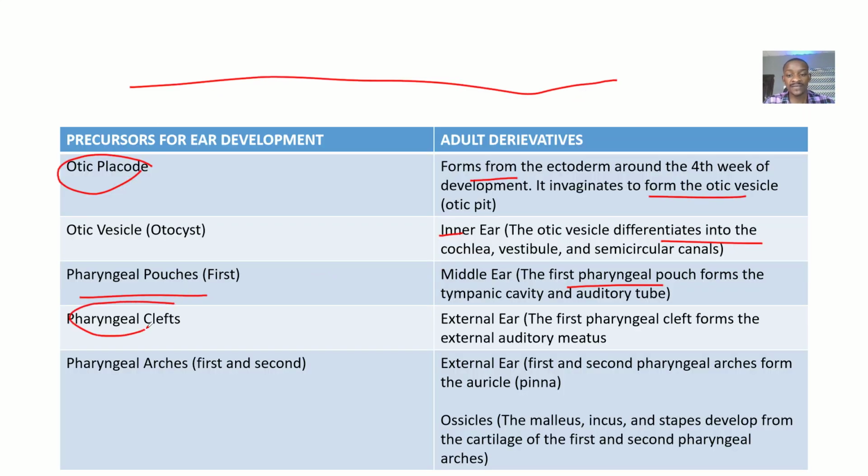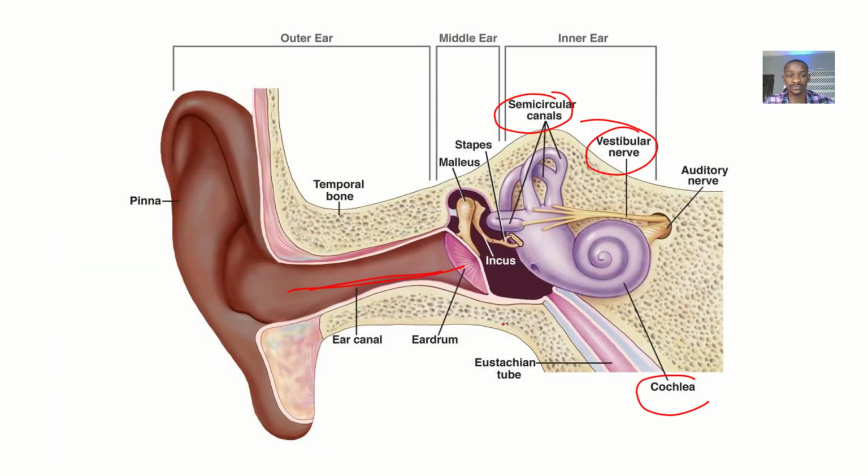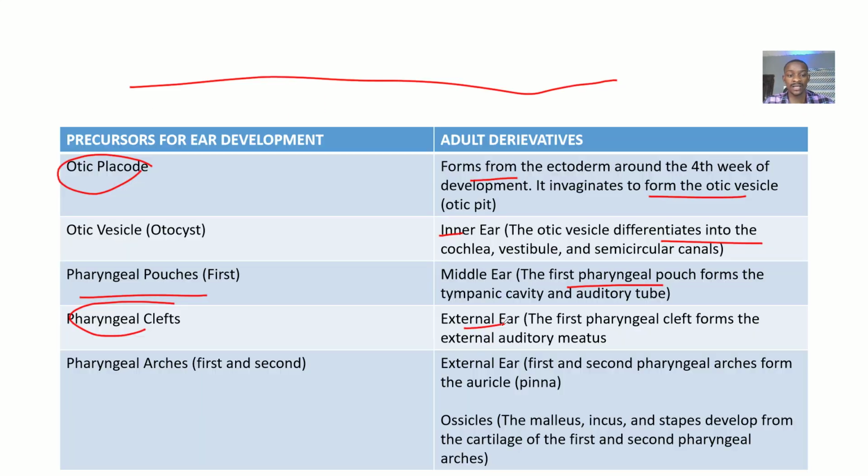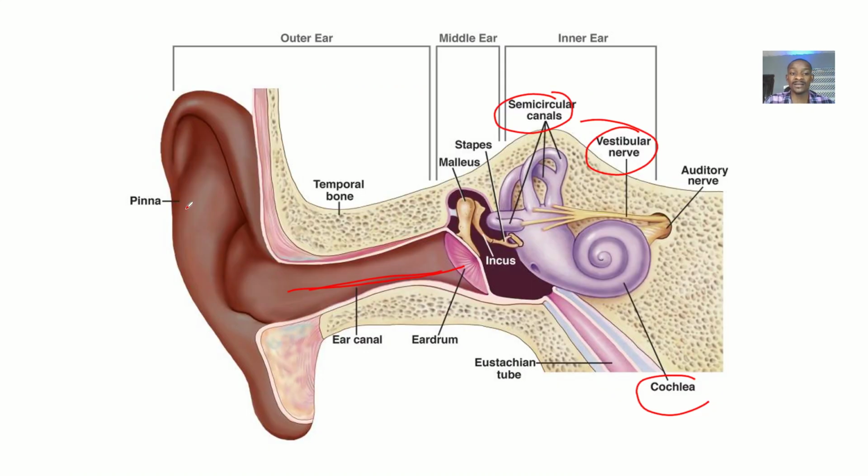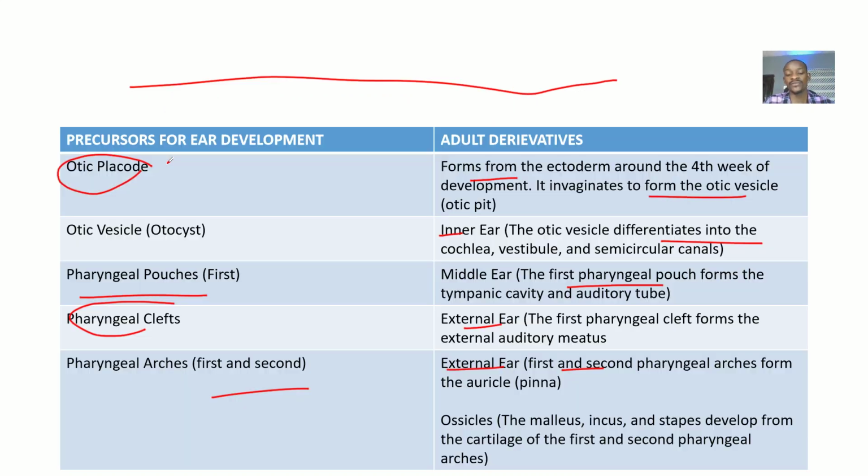Then pharyngeal clefts form the external ear. The first pharyngeal cleft forms the external auditory meatus. Then the first and second pharyngeal arches also form part of the external ear. They form the auricles, that's the pinna of the ear.